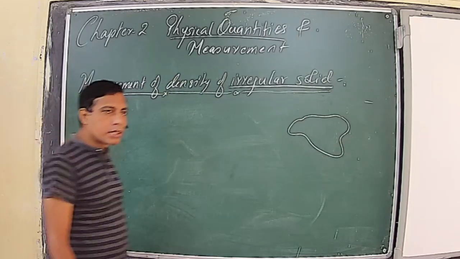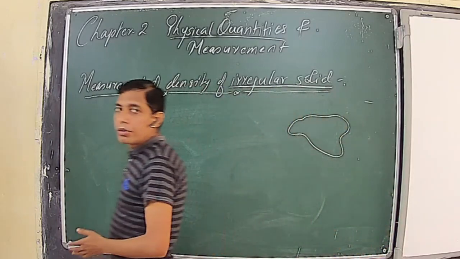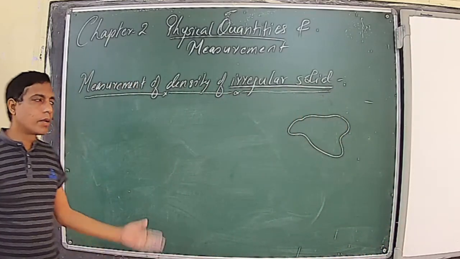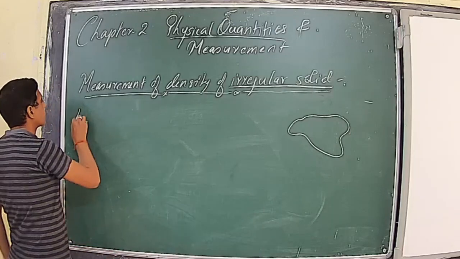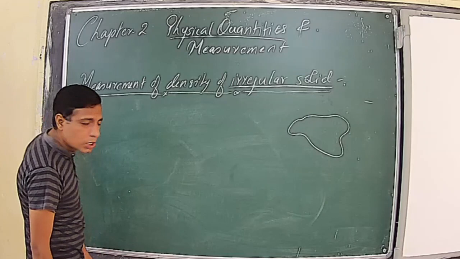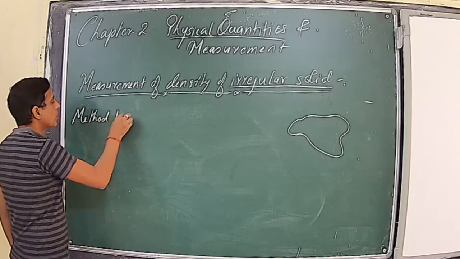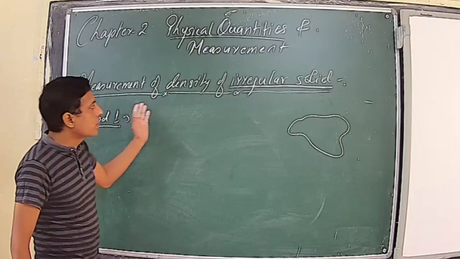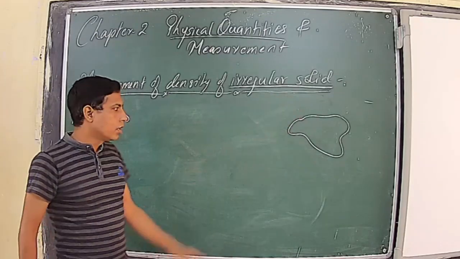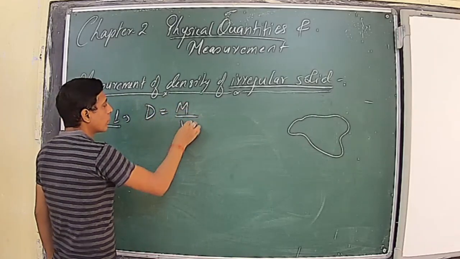We have two types of methods. One is the displacement method and one is the Eureka can method. So we will go one by one. The first method is given in your book in the form of activity 1 and 2. Method 1. If I have to measure the density of any irregular shape body, I know that from the formula density is equal to mass upon volume.